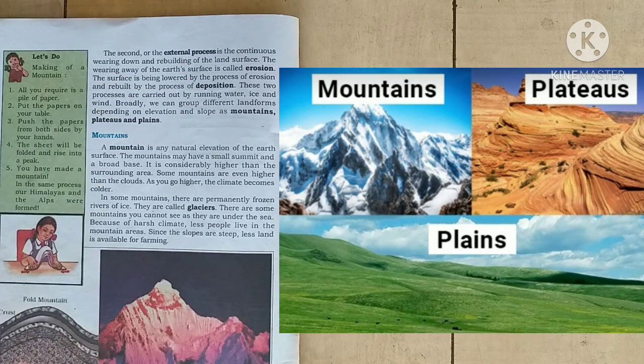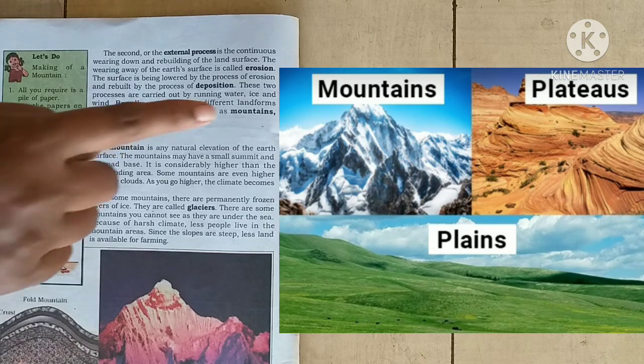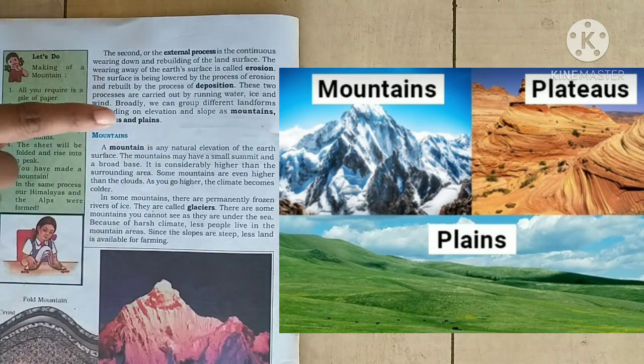So what are the major landforms? Landforms are broadly classified as mountains, plateaus and plains. Let us see how the various landforms are formed. First we will discuss mountains.